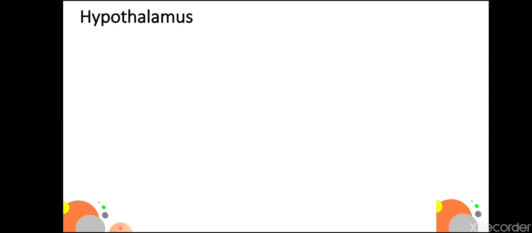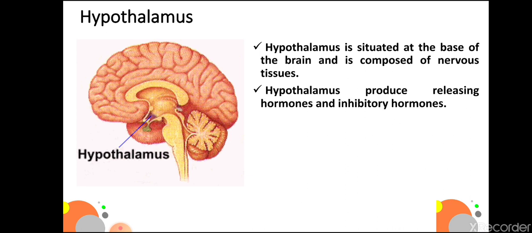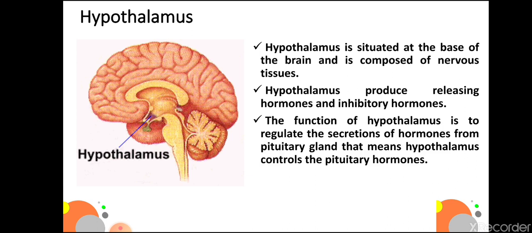Now let us study about the glands. First we'll take hypothalamus. Hypothalamus is situated at the base of the brain and is composed of nervous tissues. Hypothalamus produces releasing hormones and inhibitory hormones. The function of a hypothalamus is to regulate the secretions of hormones from pituitary gland. That means hypothalamus controls the pituitary hormones.